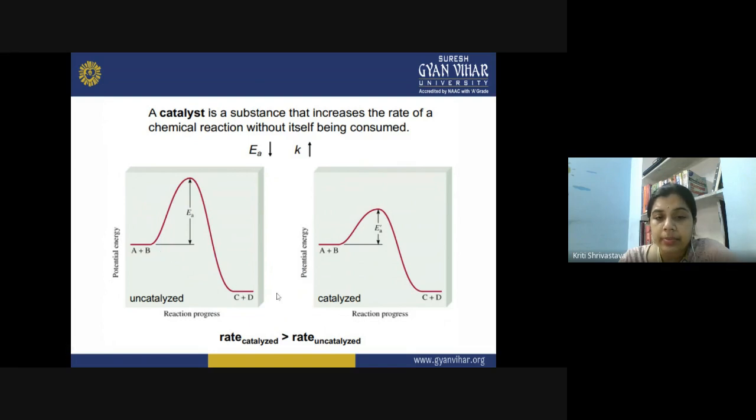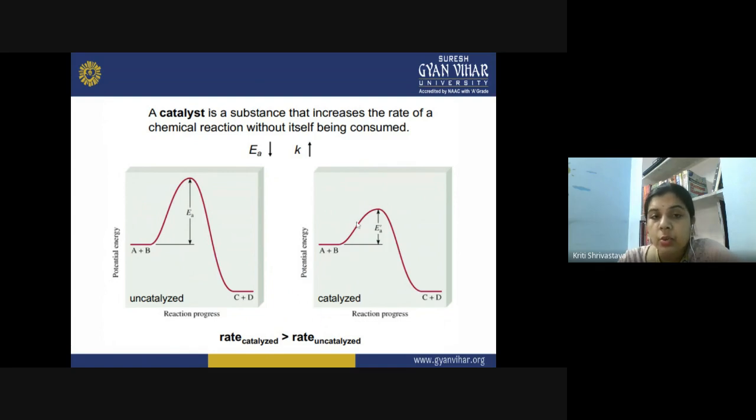into CD. But what if we are using some catalyzed reaction? So in the presence of the catalyst, what happens now? A lower activation energy barrier is now there, and with the attainment of quite lower energy as compared to the uncatalyzed reaction, now the reactants can be converted into products. So here the reactants A and B are performing the same chemical transformation, that is into C and D, but with an alternative path of lower energy. So that is possible only in the presence of a catalyst.